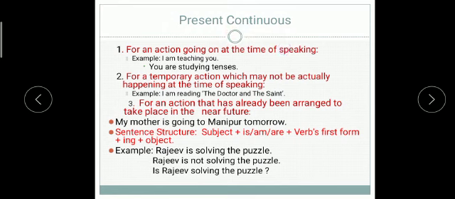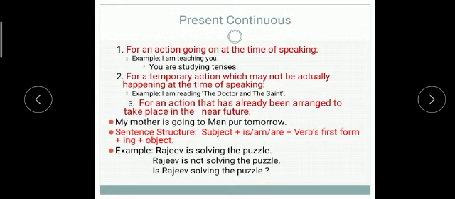Present continuous tense. For an action going on at the time of speaking. So right now I am speaking, and what action is going on? I am teaching you. And on your part, you are studying tenses. But sometimes we use present continuous when it is not exactly happening at the time of speaking. So the second use is for a temporary action which may not be actually happening at the time of speaking. For example, I am reading The Doctor and the Saint.